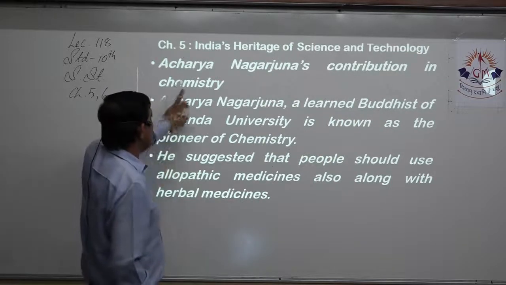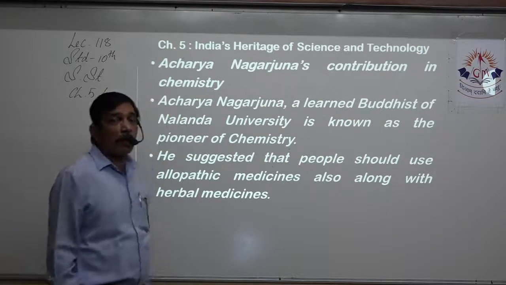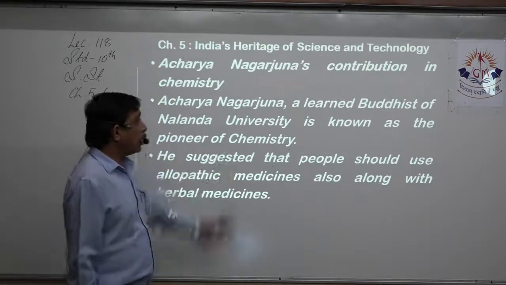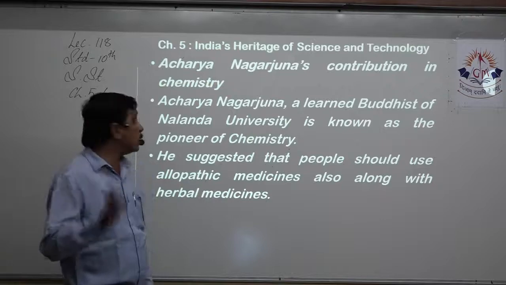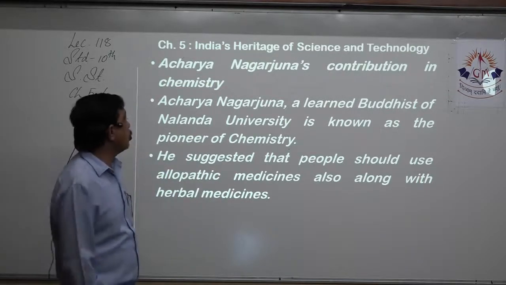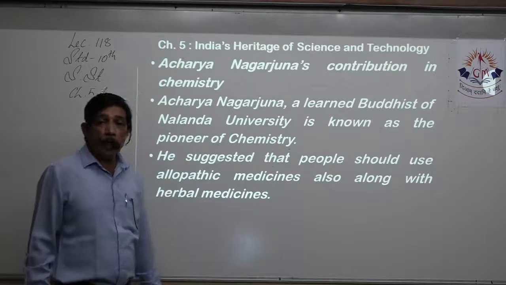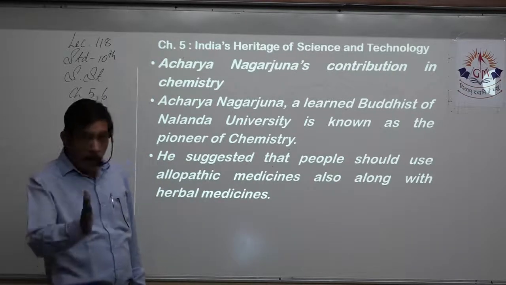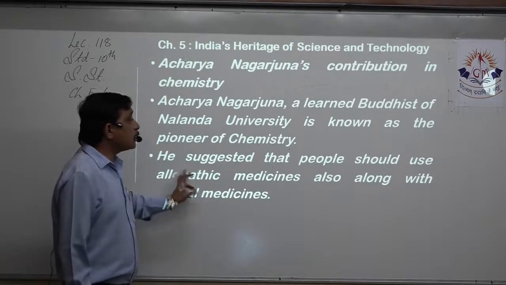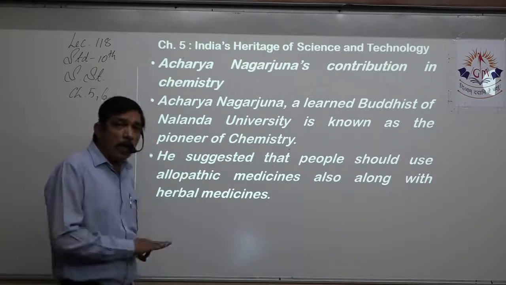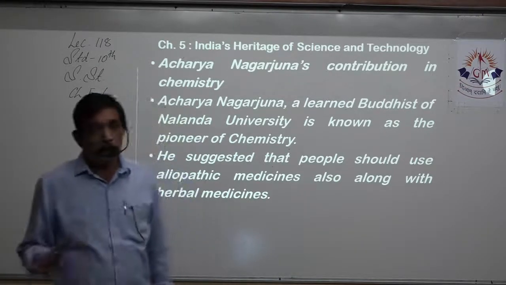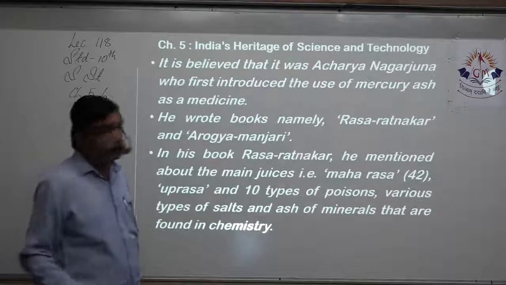Now, this is a very important figure in chemistry, Acharya Nagarjuna. His contribution in chemistry. Acharya Nagarjuna was a learned Buddhist person of Nalanda University, and he is known as the pioneer of chemistry. He was the one who started the use of chemistry and the discoveries of chemistry in India. He suggested that people, along with Ayurveda, should also use chemicals, that is allopathy, for curing diseases.